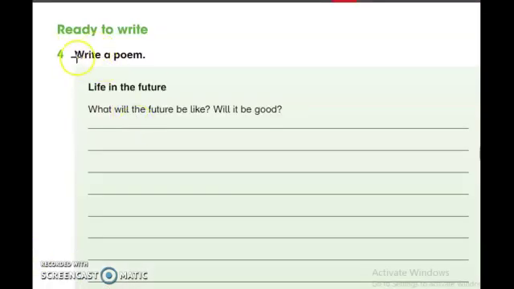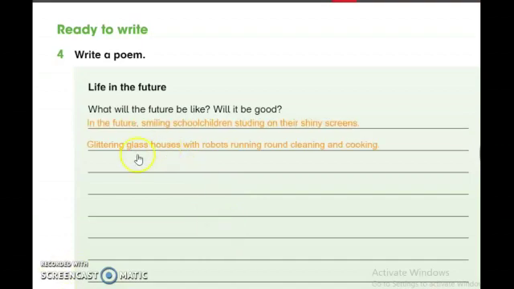Now in the fourth activity, write a poem, Life in the Future. What will the future be like? Will it be good? My students, here in this activity, we have to write the previous alliteration words about the future life. We have to write them here. For example, we can say, in the future, smiling school children studying on their shiny screens, glittering glass houses with robots running around cleaning and cooking.